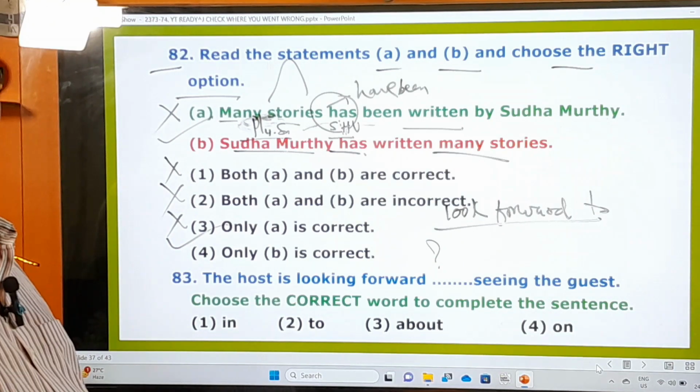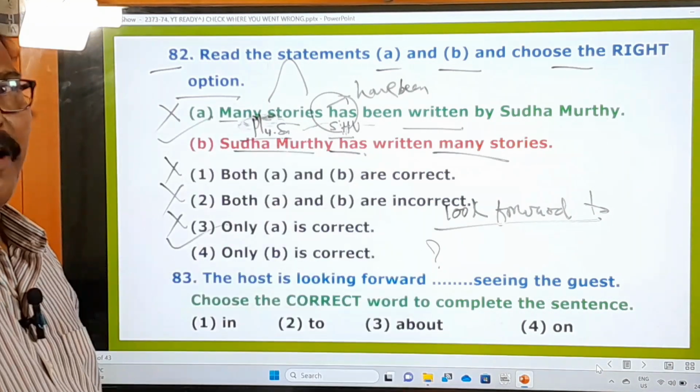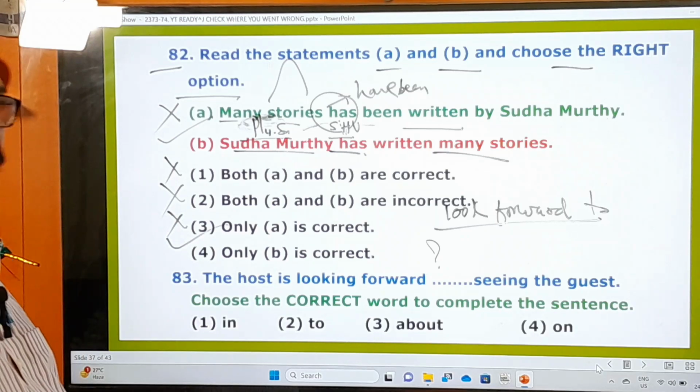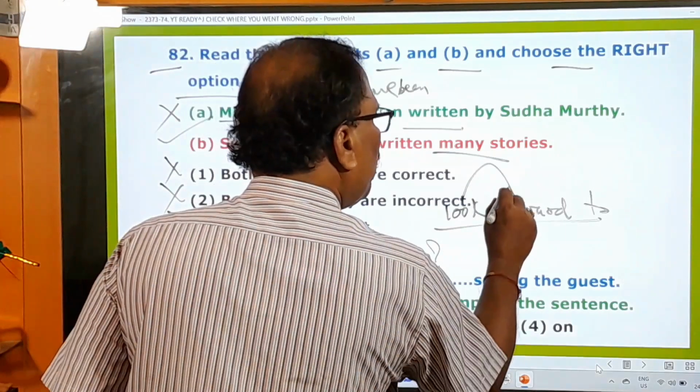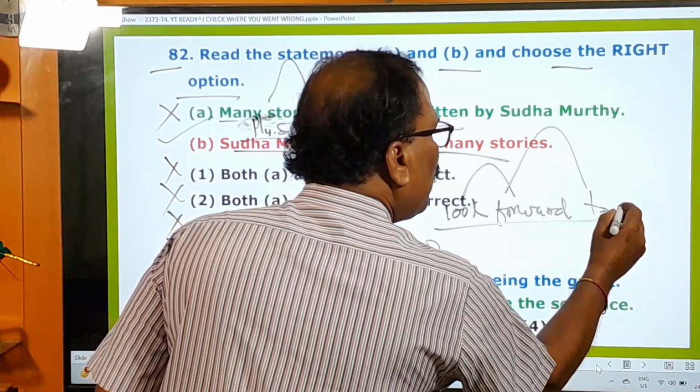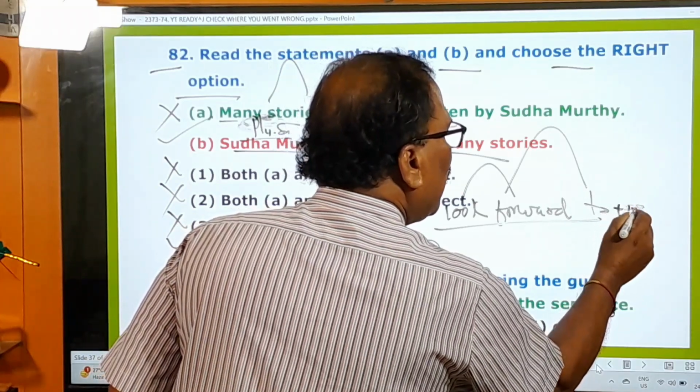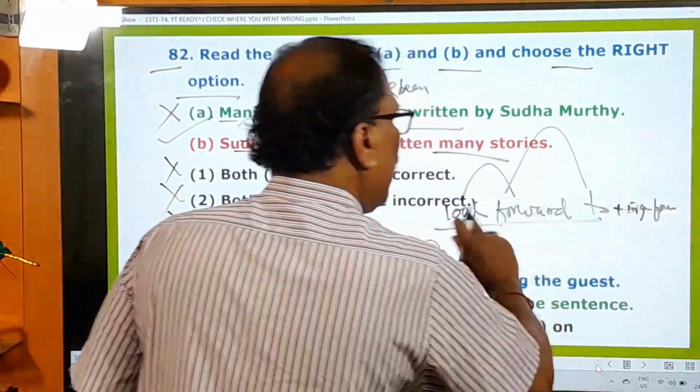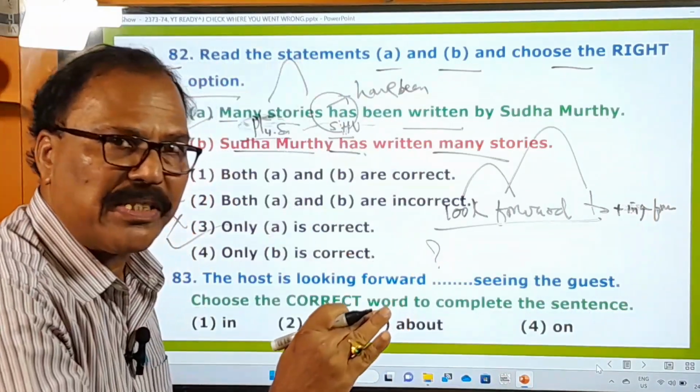It's a phrasal verb. Look forward to means ediru chuchuta. Wait for. Ediru chuchu. So after look forward must be used, then to must be used. After this, ing form verb must be there. Okay, plus ing form verb. Important. This is a pattern. You must remember always that.